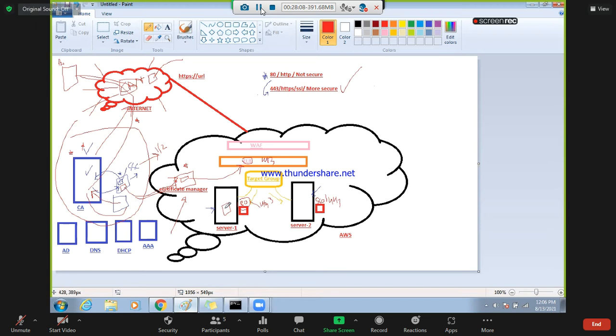They will reach out to the CA team, and the CA server will issue a certificate to them. They will send this certificate to you here, and you need to install it in the certificate manager. Then you can use it for 443, and in the load balancer listener, you just need to select port 443. Then your application will be hosted on port 443. You cannot access it on port 80.